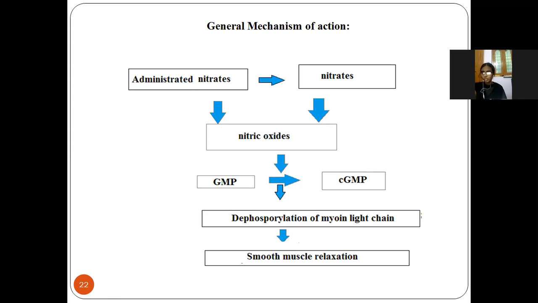So this nitric oxide will activate the cytosolic guanylyl cyclase enzyme. This enzyme is responsible for increasing cGMP. So it will lead to the dephosphorylation of myosin light chain. If the dephosphorylation occurs, it leads to smooth muscle relaxation. So this is the general mechanism of action of organic nitrates.